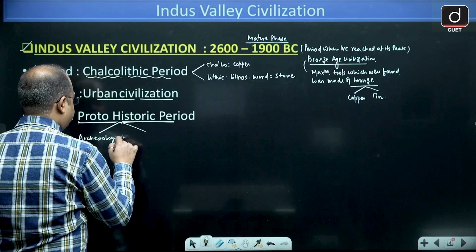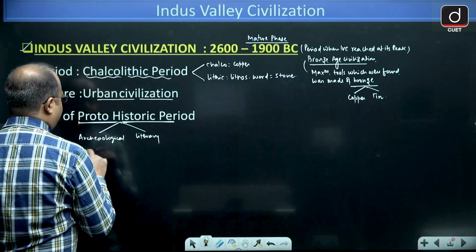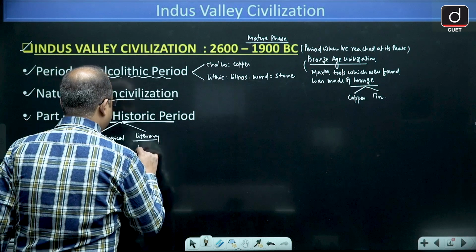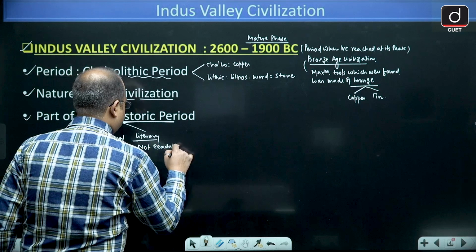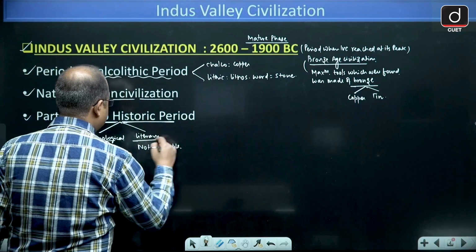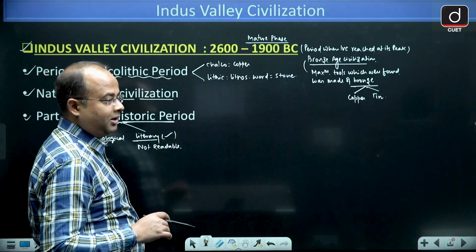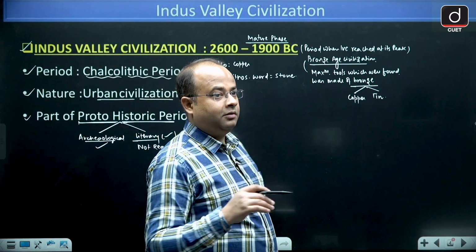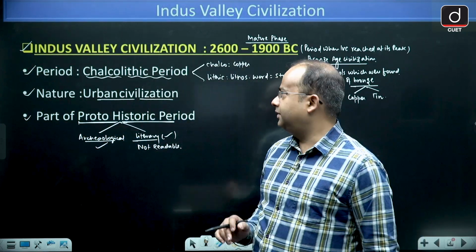Both evidences are found, but the literary evidence is not readable. Therefore guys, we still have not read the script and language of Indus Valley civilization.